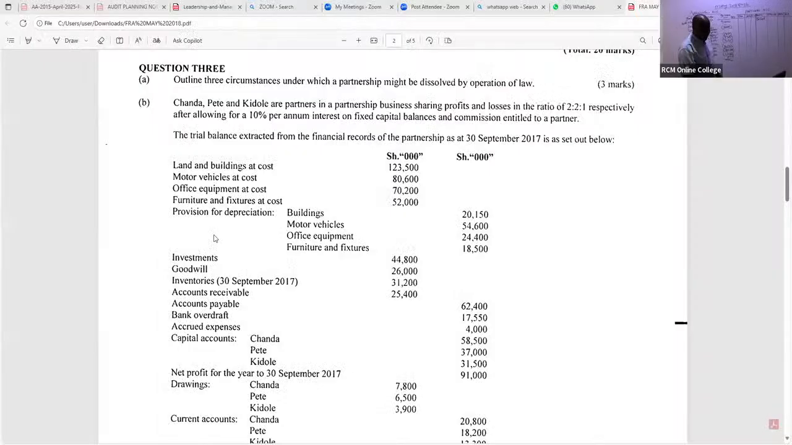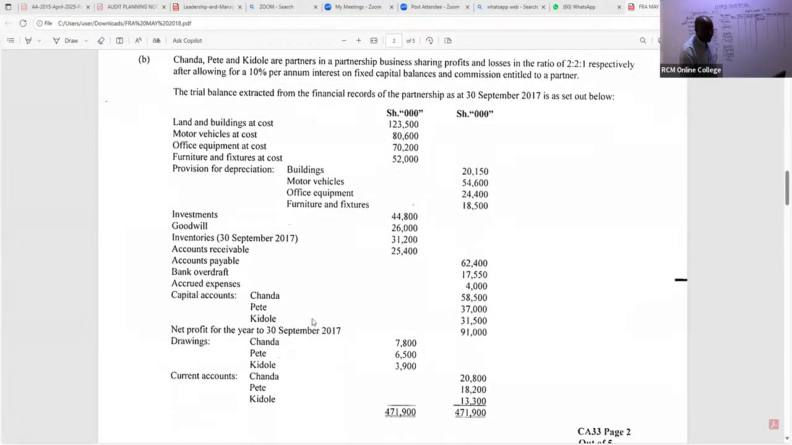If you are keen enough, you'll be able to see the capital accounts that are here. We bring forward this. You can see Chanda is getting 58,500 here on the credit side. So we have in this case here Pete getting 37,000, and Kidole getting, ladies and gentlemen, here 31,500. What else in this case here are we able to pick out of this?